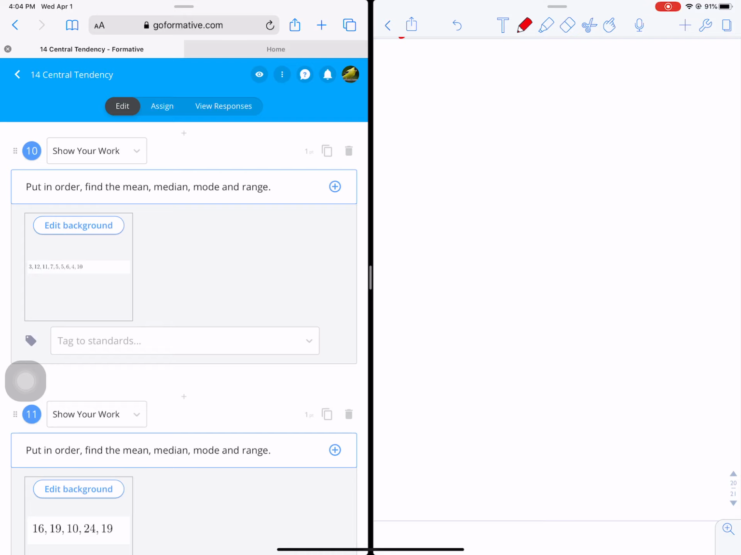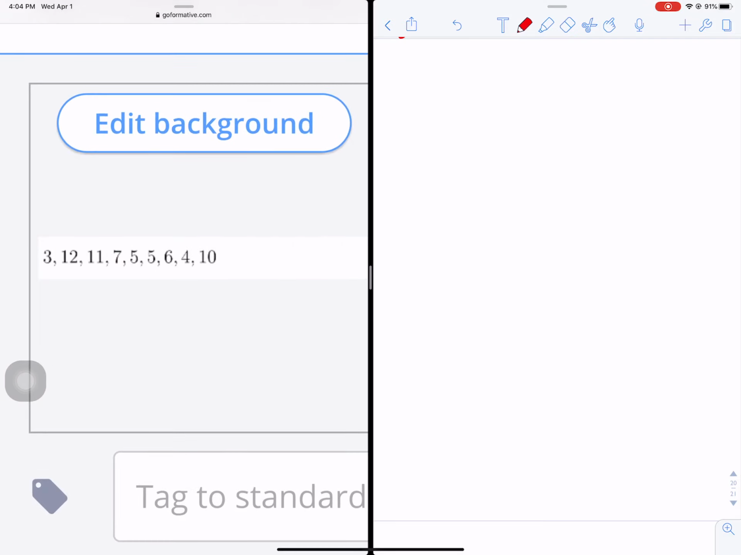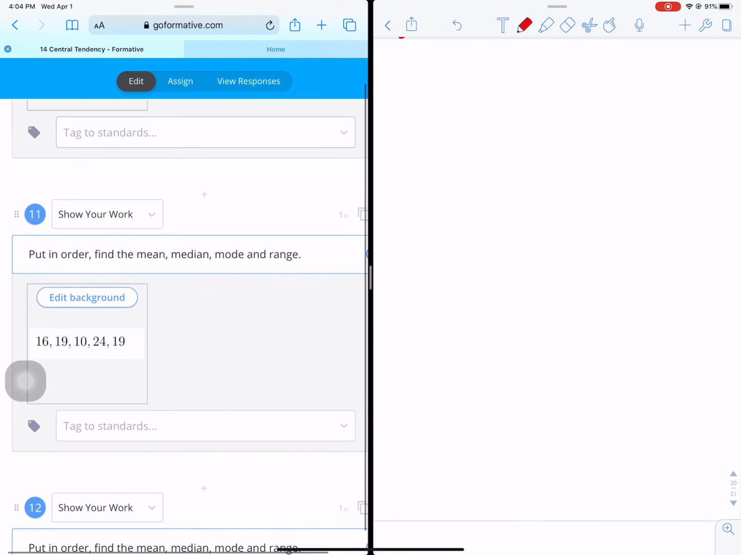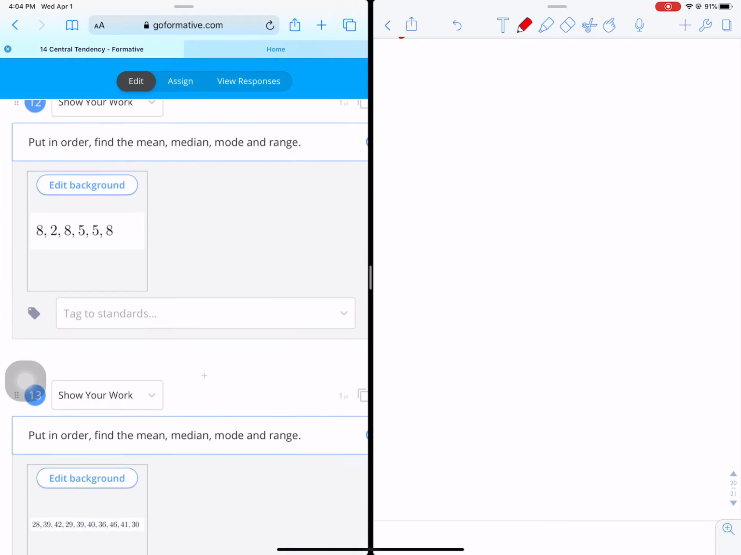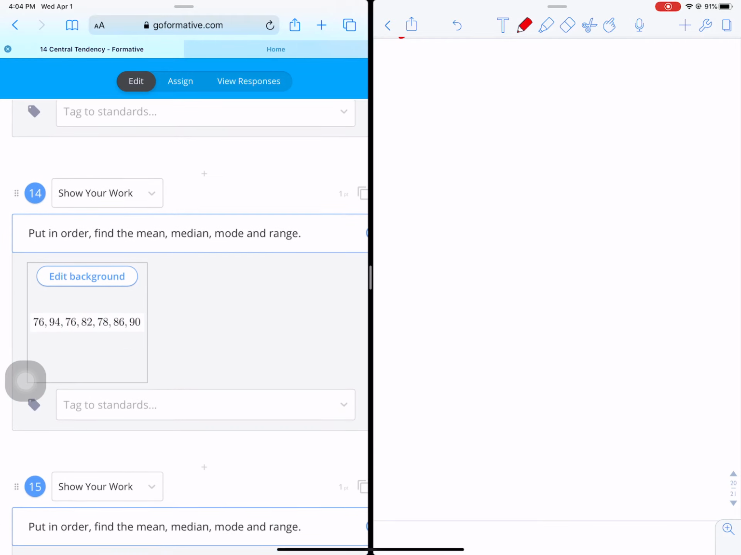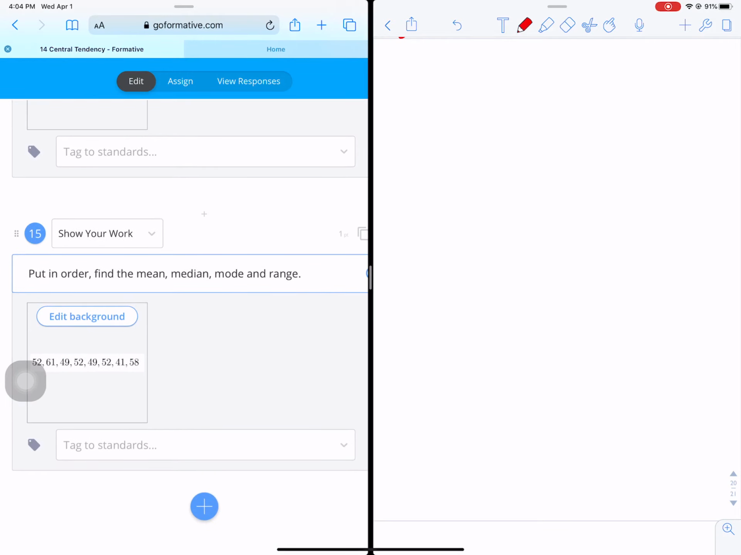Yep, we just did all that. We sure can. But we need to put them in order first. Put in order and find the mean, median, mode, and range. We are so good now. We can do all that. If it's not going to ask me anything else, then I can be done. And I'm done.